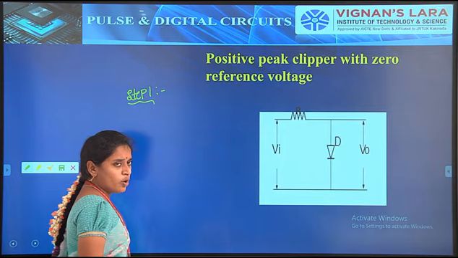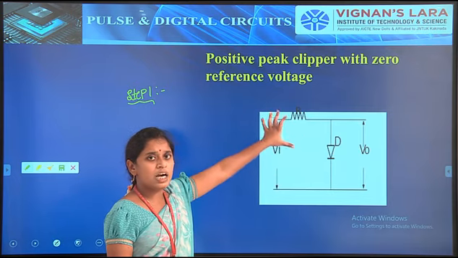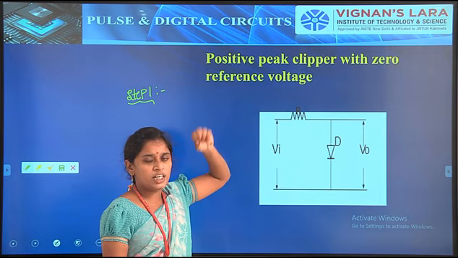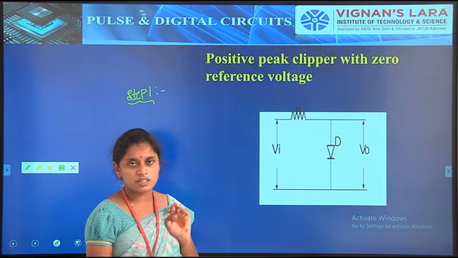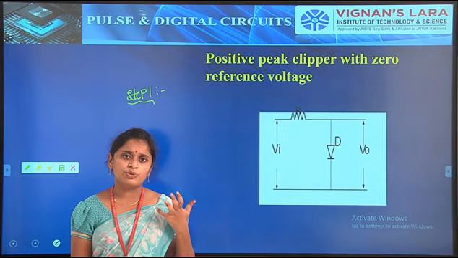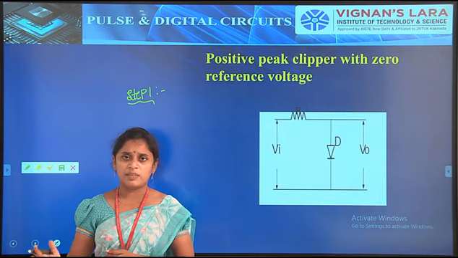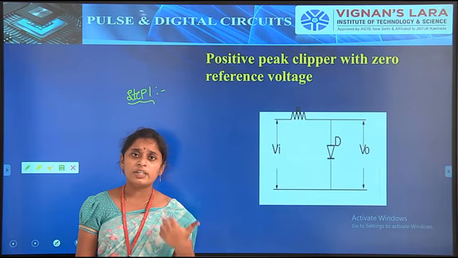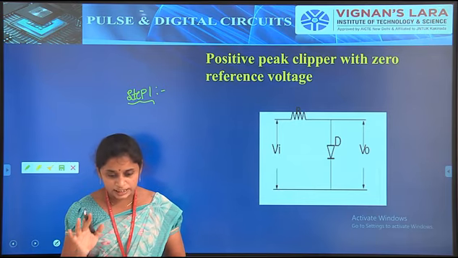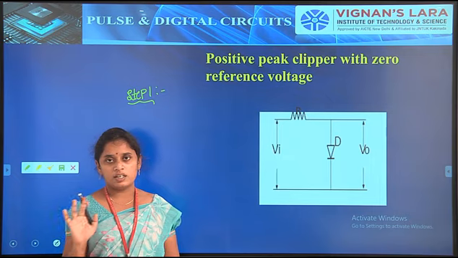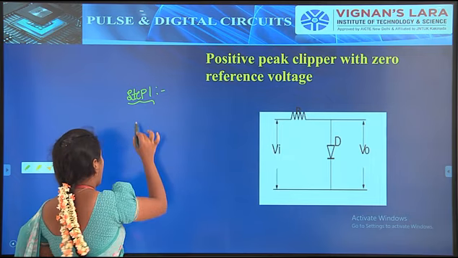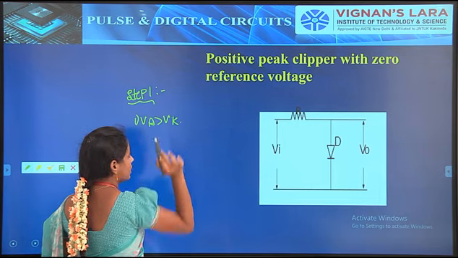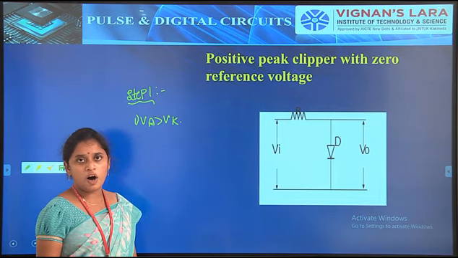Irrespective of this circuit, first I have to know the condition of the diode: where it can be on, and in which condition it can be off. We already discussed that a diode consists of two terminals, anode and cathode. When the anode voltage is more than the cathode voltage, only during that time is the diode in the on condition. Very important: anode voltage VA greater than VK. During this condition only, the diode will be on.